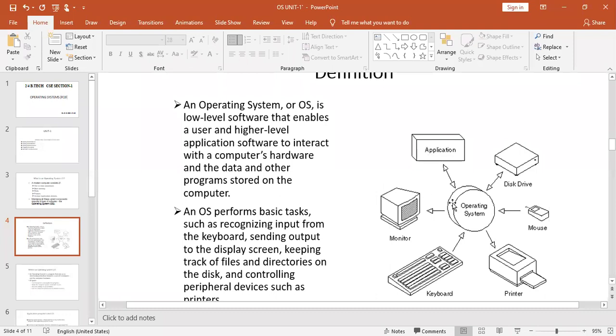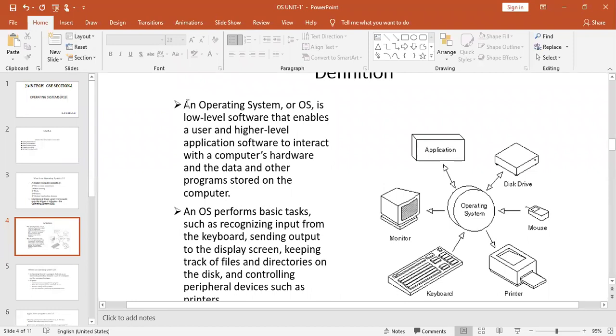So the operating system, you can imagine, is a centralized point which will coordinate or supervise the execution and functionality of all these things. It acts as an interface between the user of the computer system and all these things, right? So you can observe the first definition.